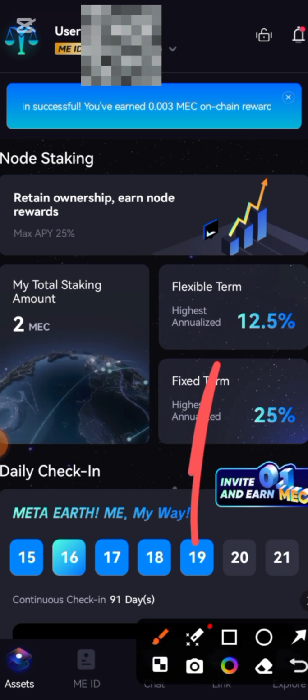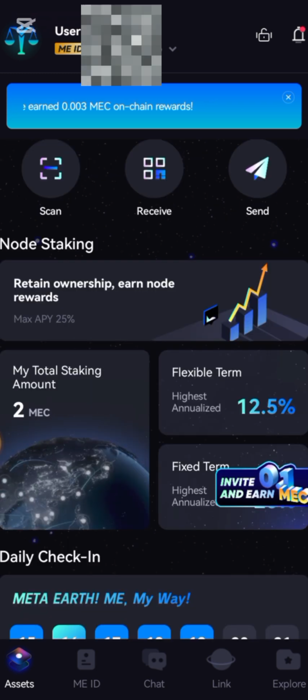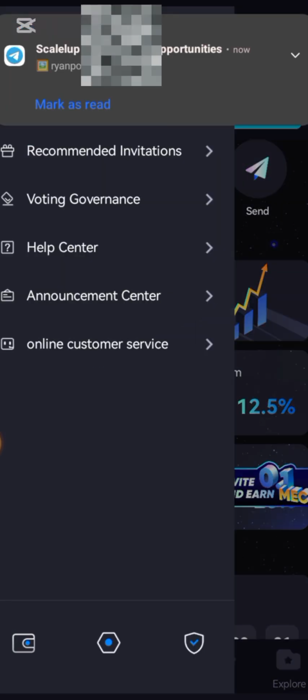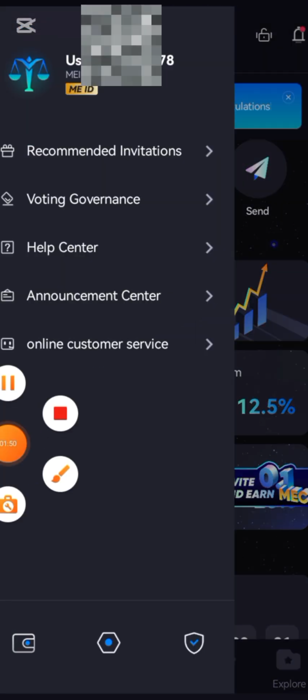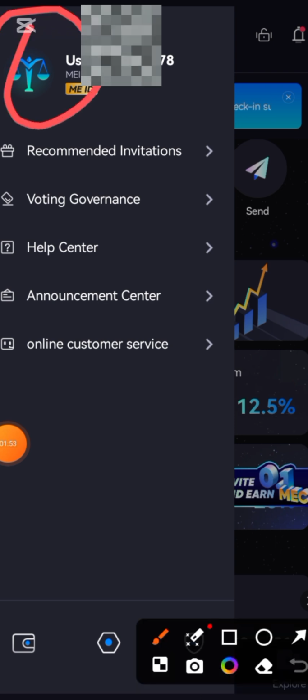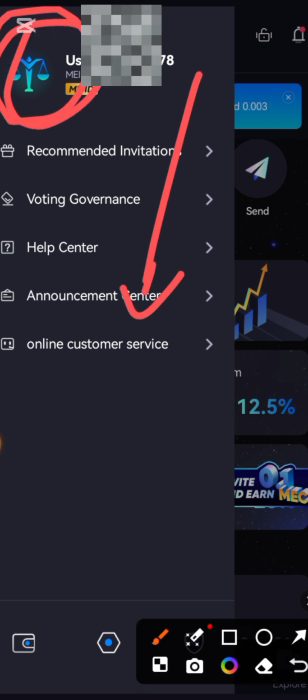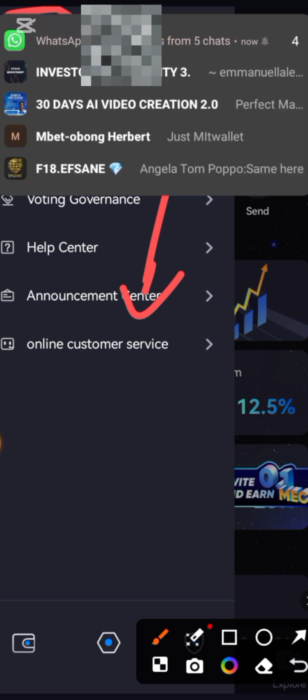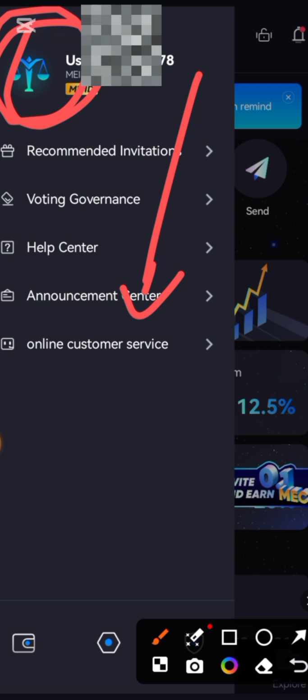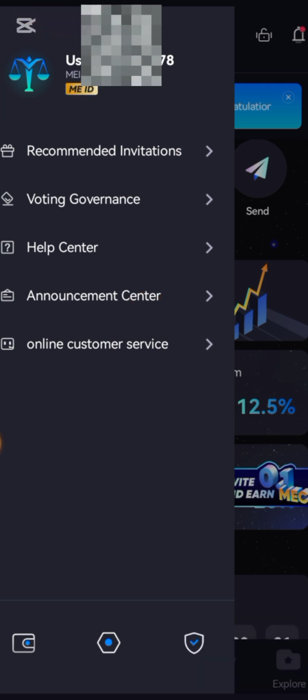This is what you need to do immediately after registration. Okay, so after registration, you click on this MePass symbol. Okay, then you come down to customer service. This is because you need to chat the customer service to help you verify your account. If you don't, they won't get you verified. Okay, so click on customer service, then click on customer service.